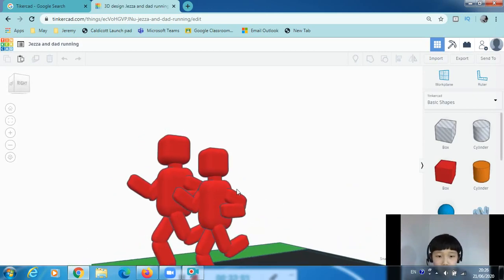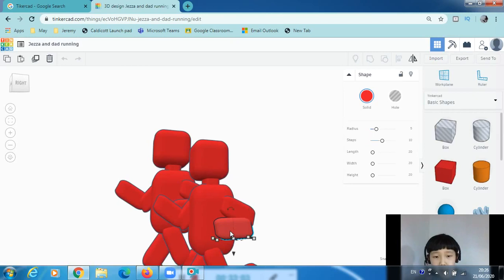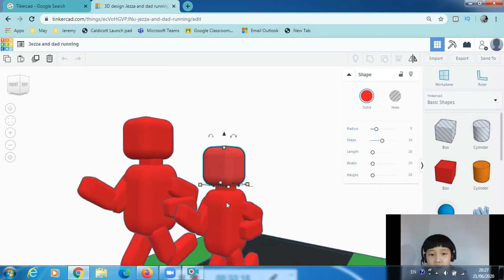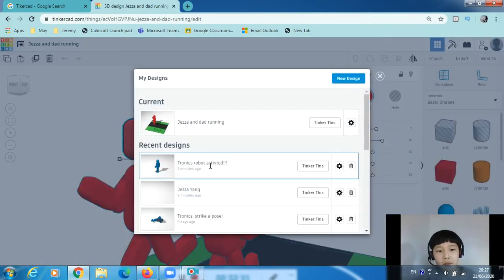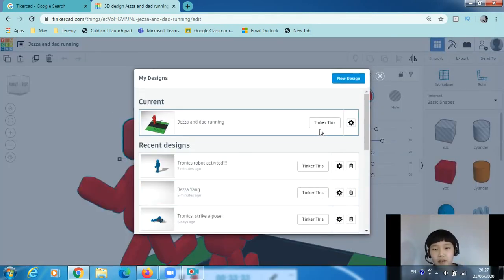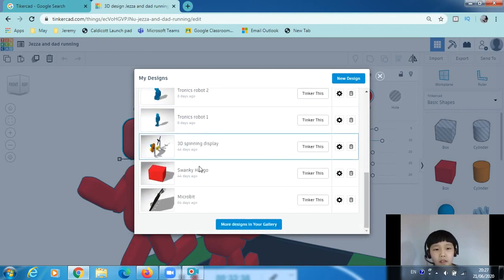Look at that. Every single one of these is made of a box, a cube. I just lengthened it, then it turns into a rectangle. As you can see, every single thing is 5 radius. I pretty much recommend this 5 radius thing.